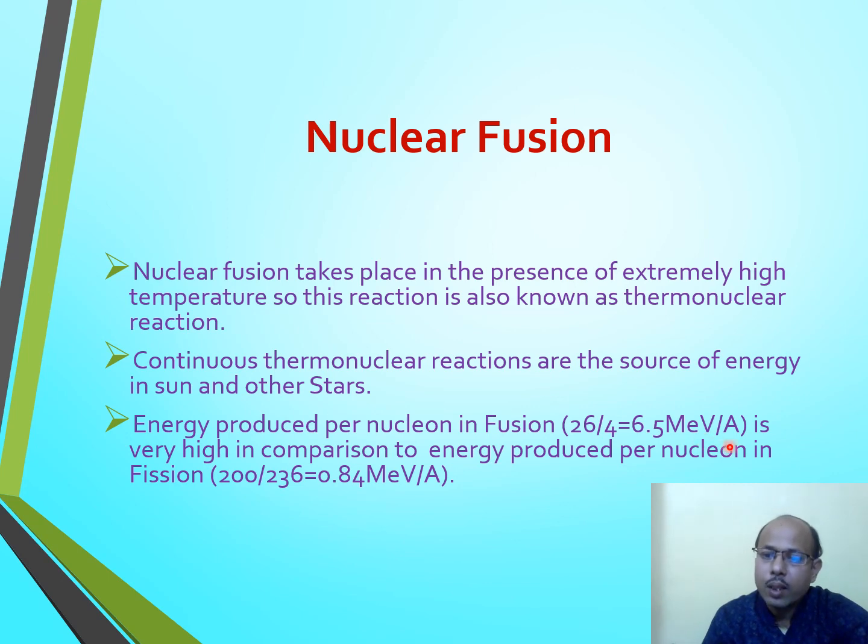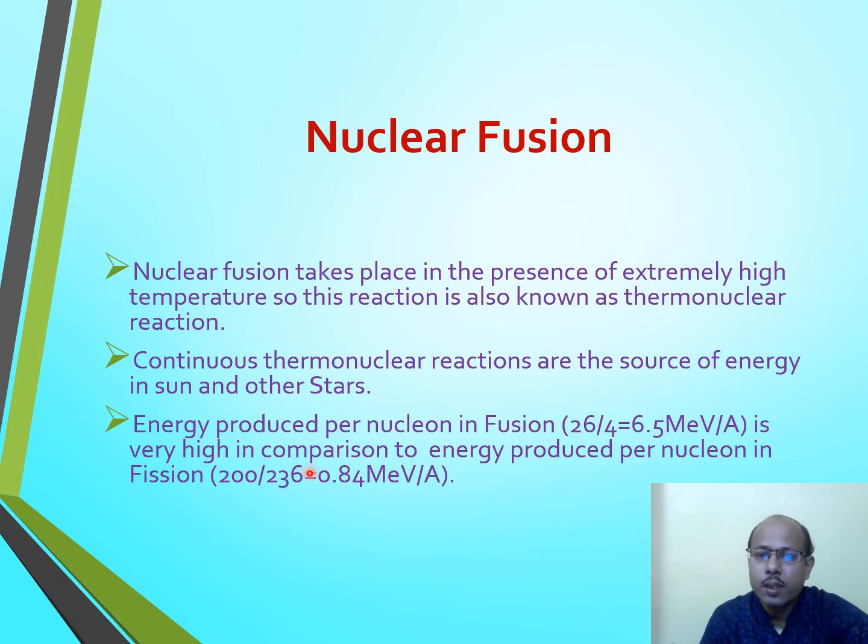But if we compare the same energy per nucleon in fission, it comes to be very small, because in fission energy produced is 200 mega electron volt, but the number of nucleons used is 236. Why 236? Because 235 is for uranium and 1 is for neutron.